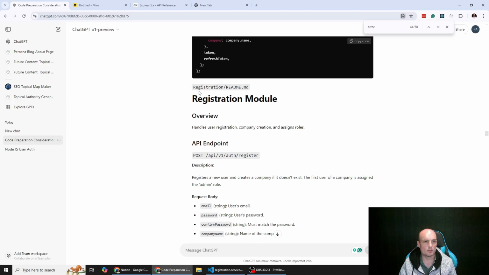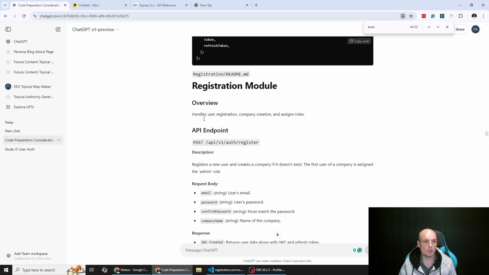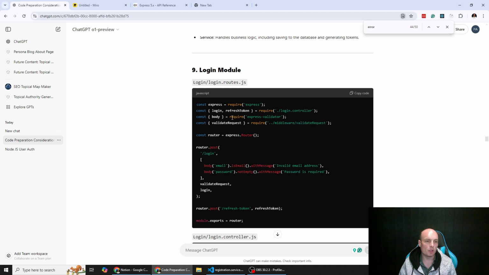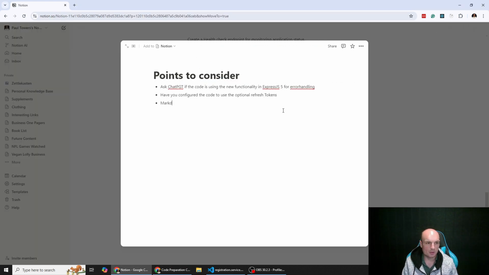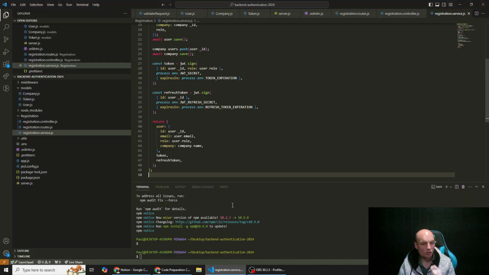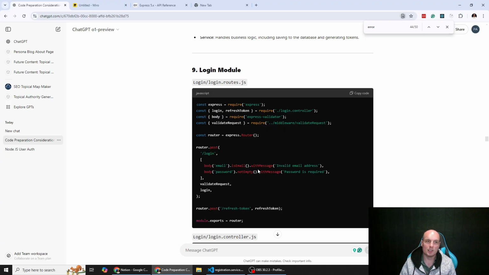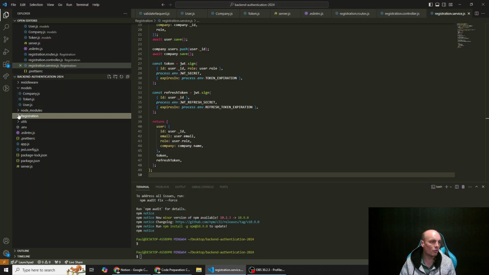So, registration README hasn't formatted that correctly as a markdown file that I can just copy and paste. So we might ask it to do that later. We'll put that into Notion. Markdown files for explaining all of the code. What I might do after this video is a video explaining all of the functionality, at least in my understanding of it, or how I would explain it.